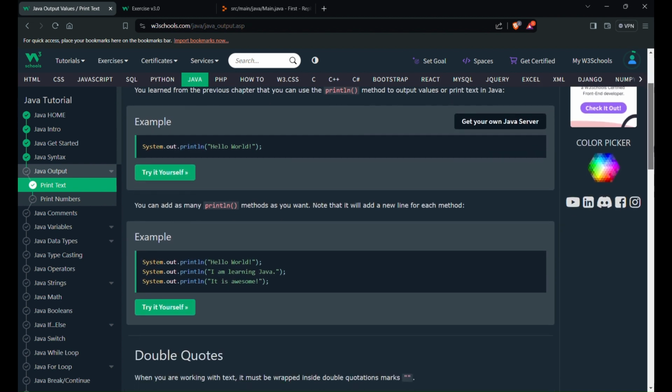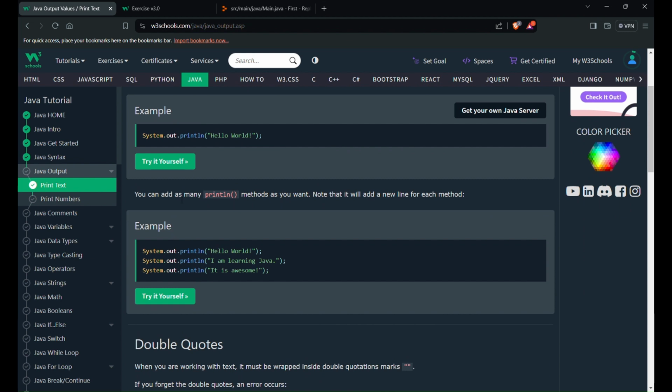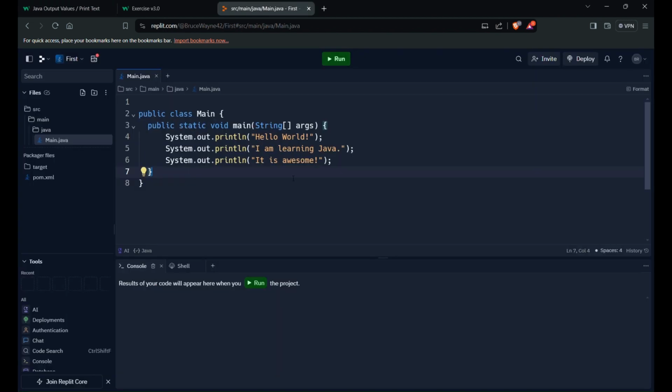The next one is: you can add as many println methods as you want. Note that it will add a new line for each method. So first it will print hello world, then it will print I'm learning Java, then it will print it is awesome. So let's just run this. I have pasted it here, so let's run and test it. If you see here, first hello world printed, then I'm learning Java printed, and it is awesome printed.